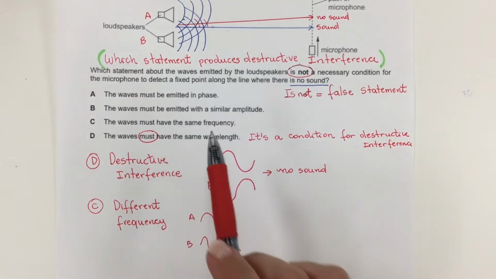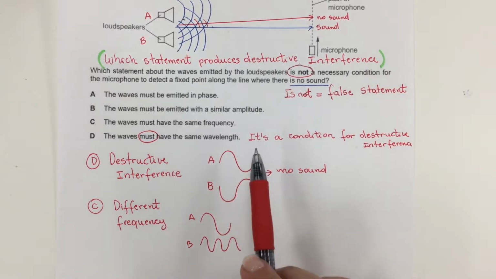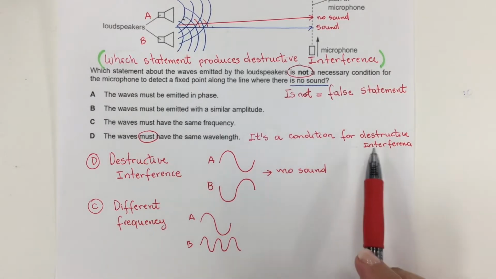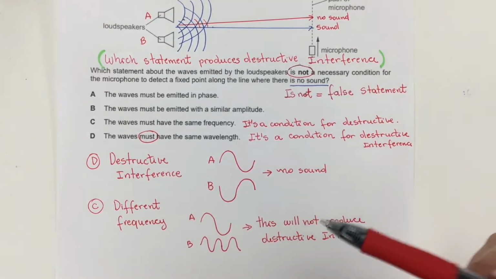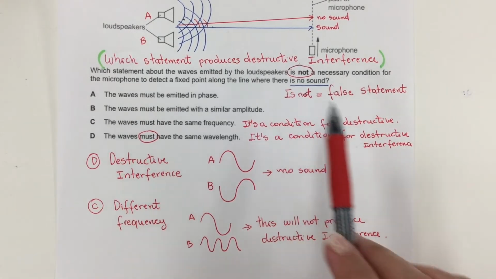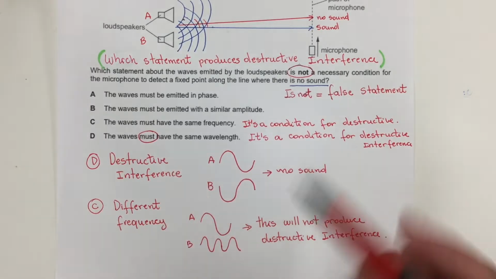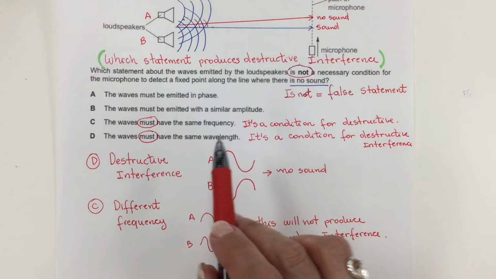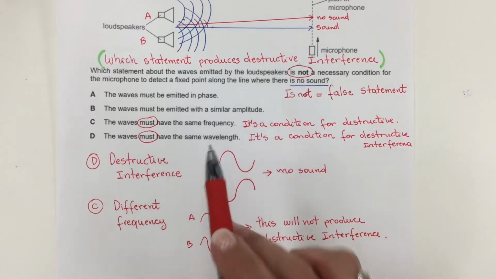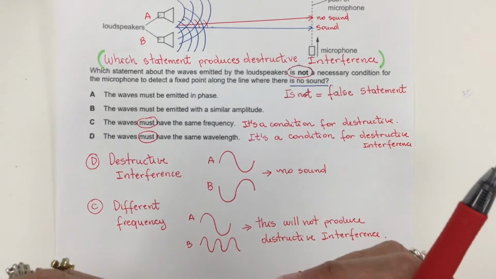Therefore, having the same frequency is also a condition for destructive interference. So in order to have destructive interference, both waves must have the same frequency and the same wavelength. That way they can cancel each other.